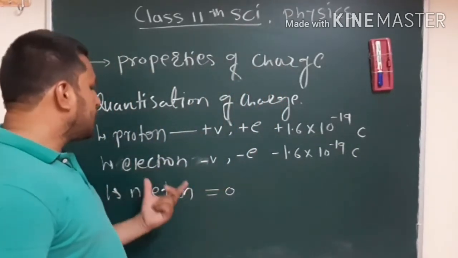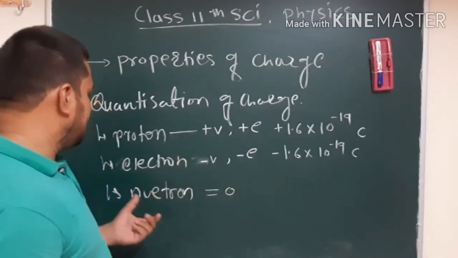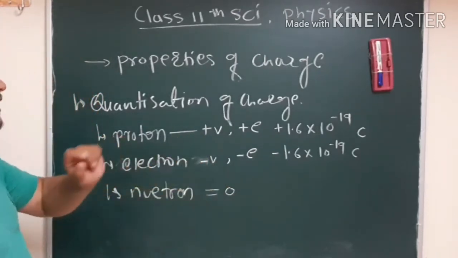Why? Because neutron is completely neutral, so there is no charge on it.